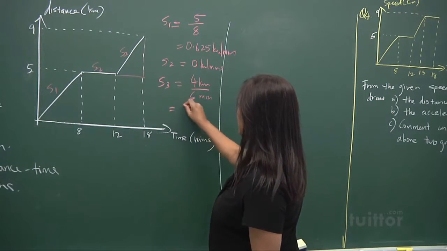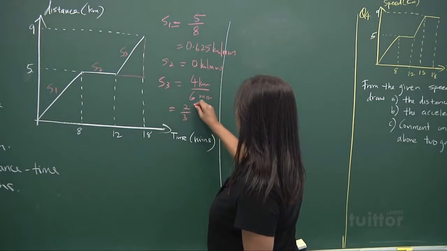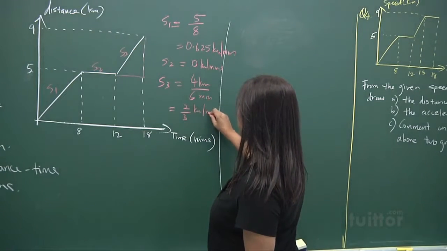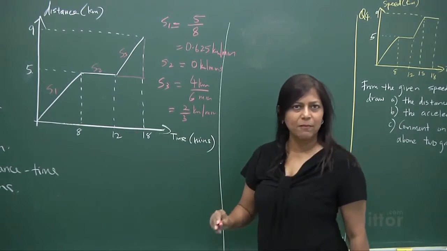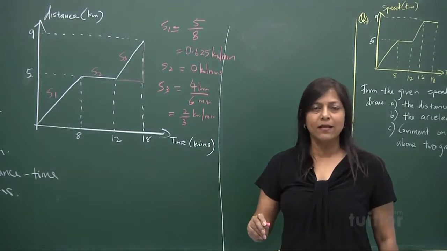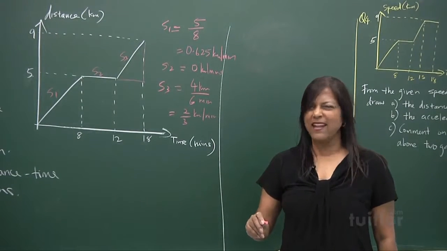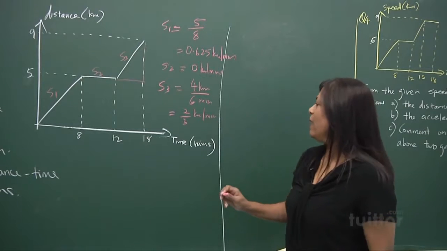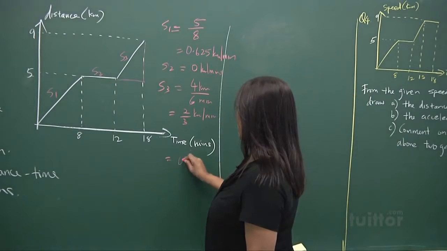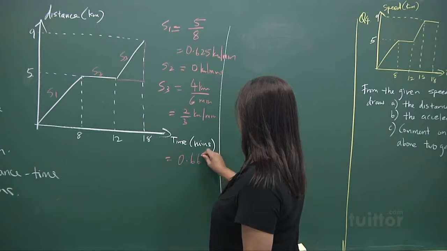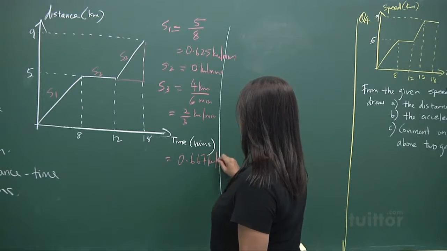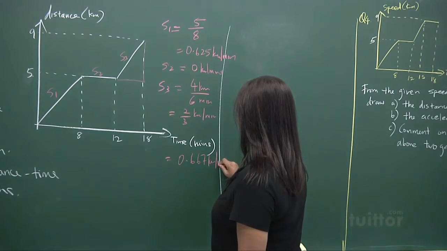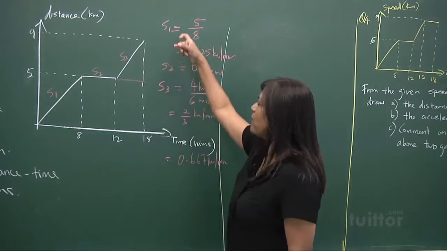So the speed is 2/3 kilometers per minute. And 2/3 is about 0.666666. It's a recurring decimal. And let's put it to 2 decimal place or 3 decimal place. It will be 0.667 kilometers per minute. Alright, so that's what we got.